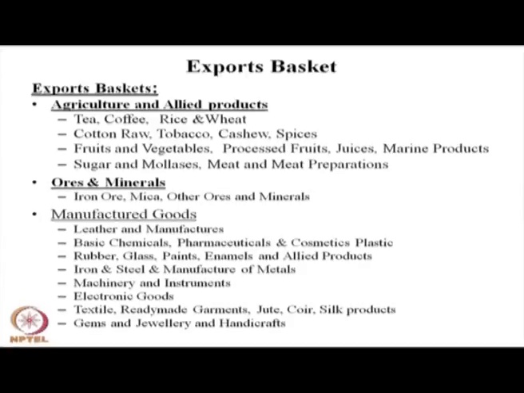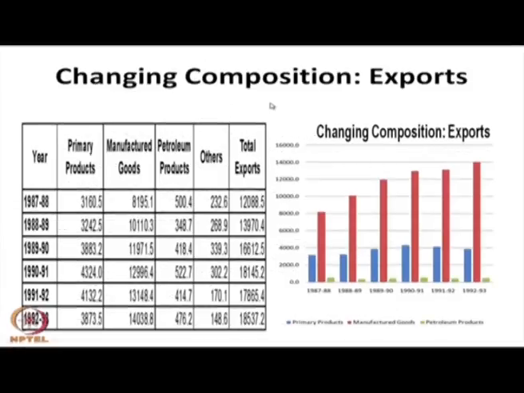These are the prime large segments of exports, and over the years these segments have developed in different composition patterns. How the composition of the Indian export basket has changed over the years is our understanding in this session. We need to understand how, prior to and just after the economic liberalization, particularly from 87-88 onwards, primary products constituted a significant part of our exports.